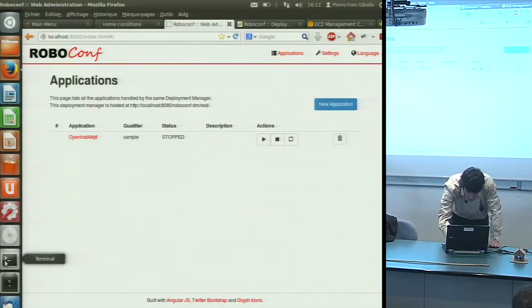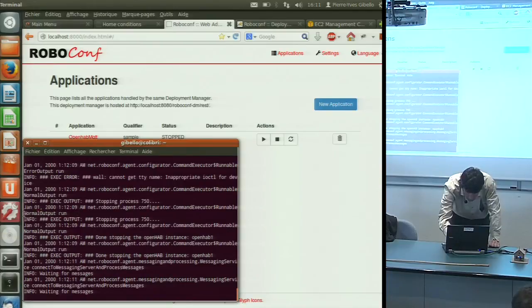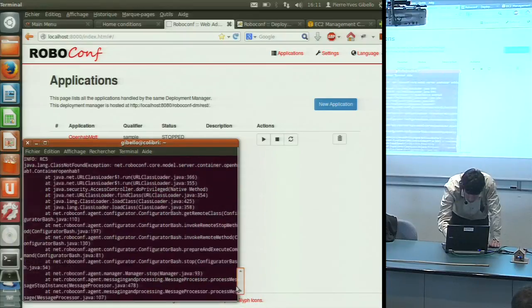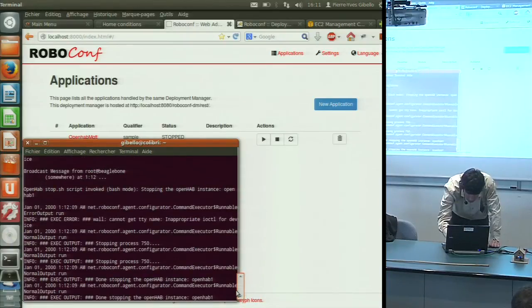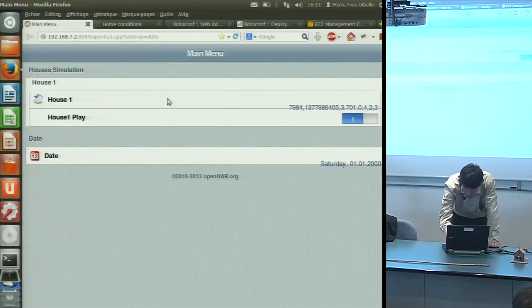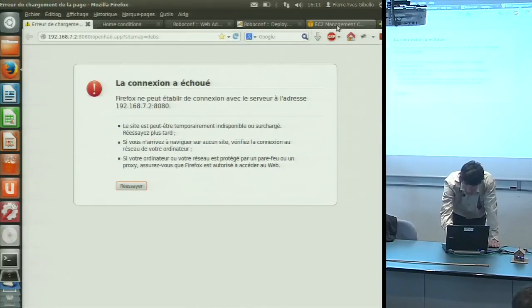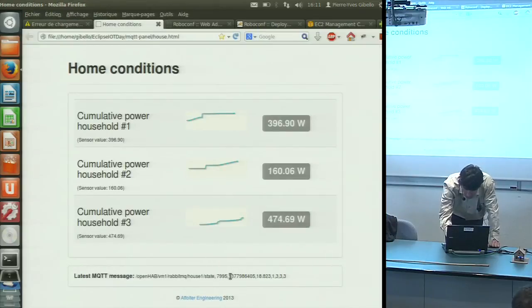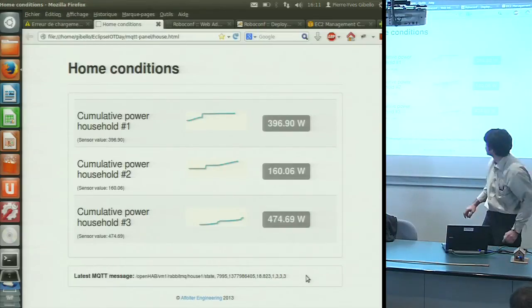So I see it should get stopped on the card. Is it done? I don't know. Yes, I think it's done. Stopping the OpenHAB instance. So I should have stopped the OpenHAB instance. Probably that application should be done now. Okay, it doesn't work anymore. And I should not see any more data arriving on the system.